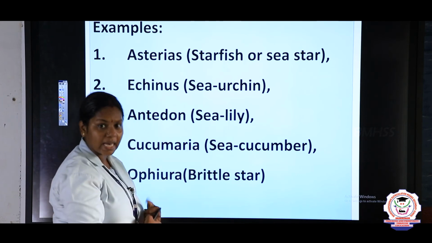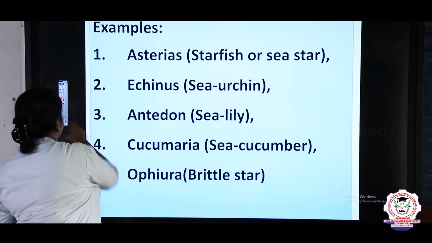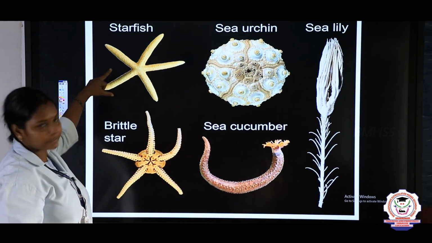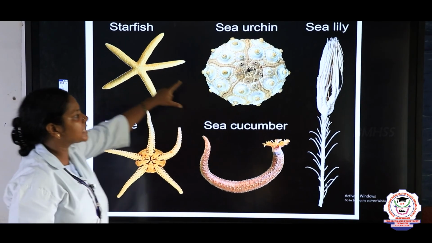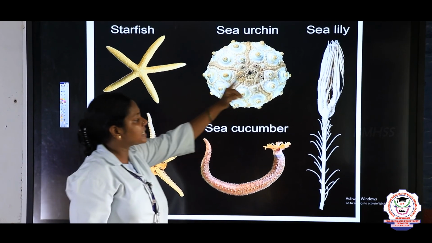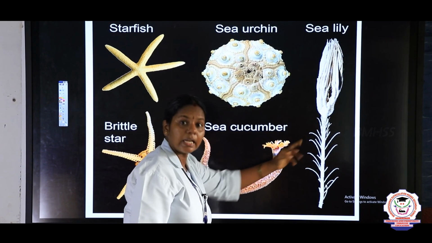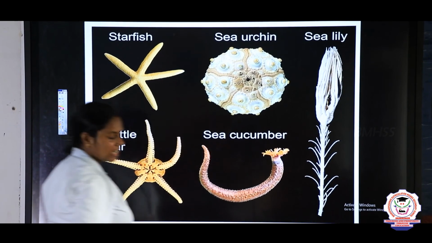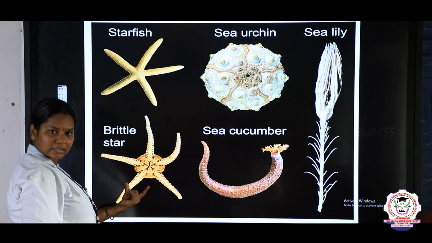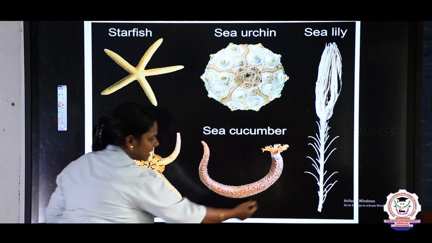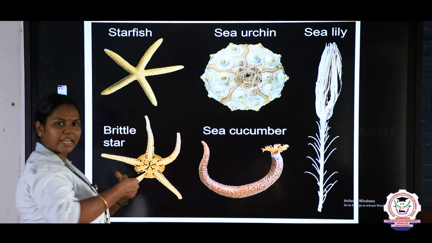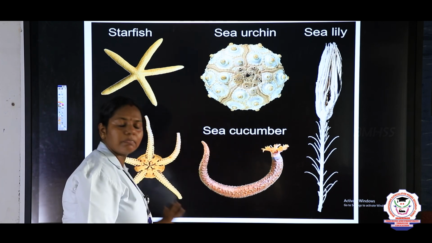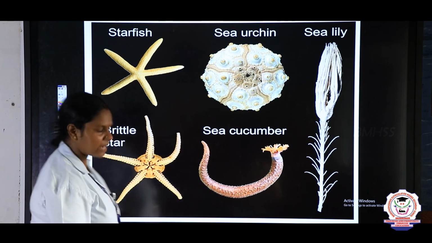Now let us see the images of it. Look at this, children, it is a starfish, right? Sea urchin, sea lily, it resembles a lily flower. Brittle star, right? Sea cucumber, it resembles a cucumber. Cucumber means what? Vellarikai, right? So it is said to be the sea cucumber. These are all examples of phylum Echinodermata.